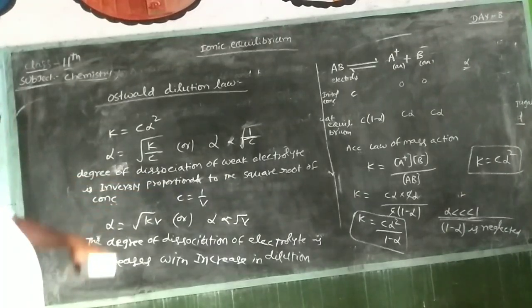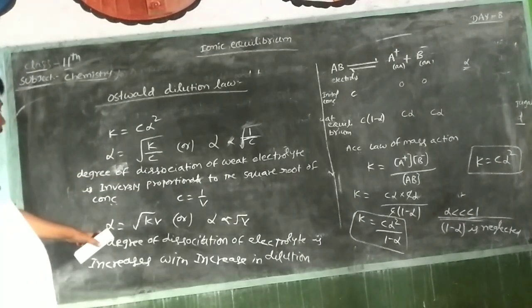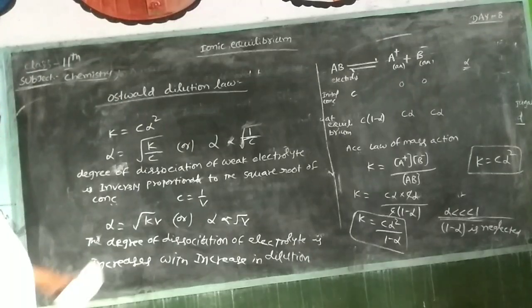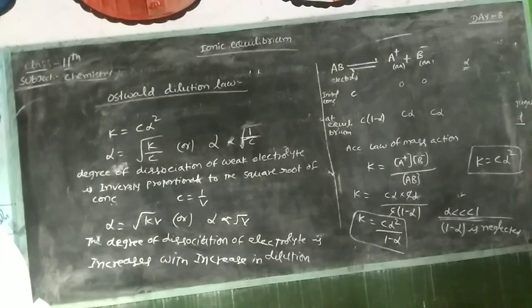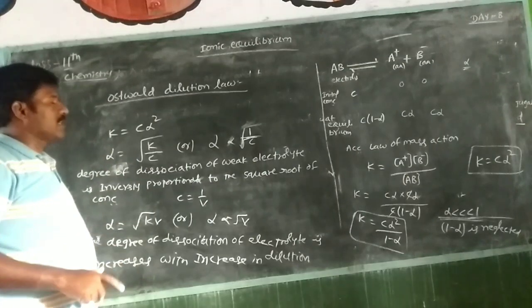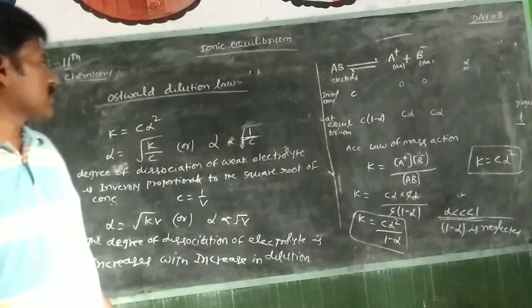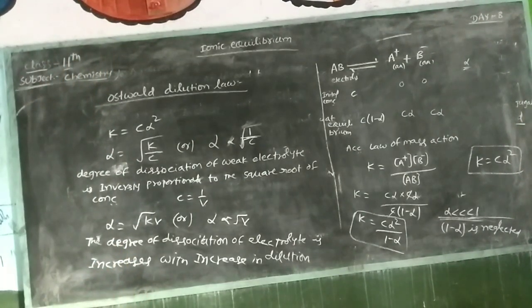Already you know that concentration is equal to 1 by V, so alpha is equal to root KV. That means alpha is directly proportional to root V. That means the degree of dissociation increases with the increase in dilution. This is the concept of Ostwald dilution law.